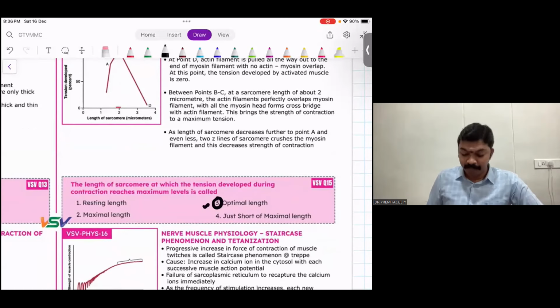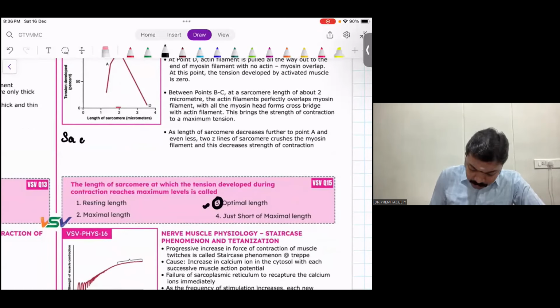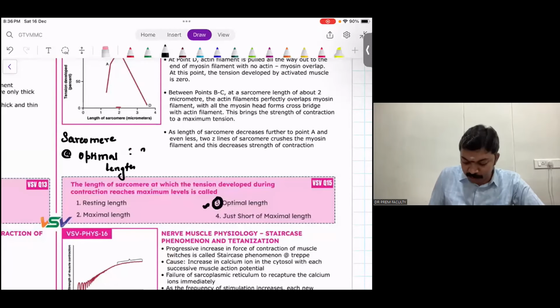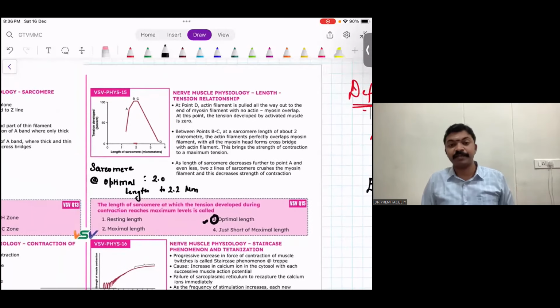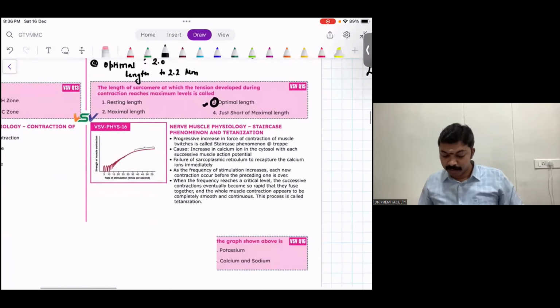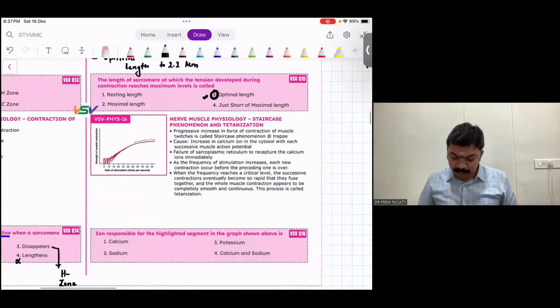And please remember, at this optimal length, what is the length of sarcomere? Again, this is something you already studied. It's just going to be a revision. It is going to be 2.0 to 2.2 micrometers. That is going to be the length of sarcomere at optimal length, people. That's question number 15, guys. Optimal length. Coming to question number 16.